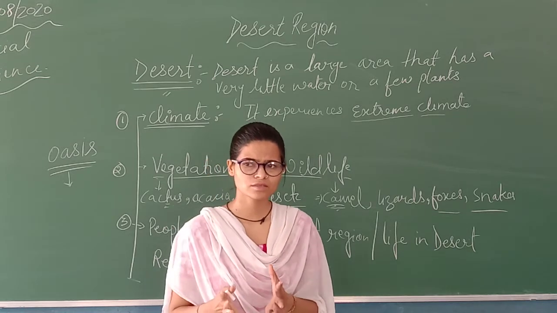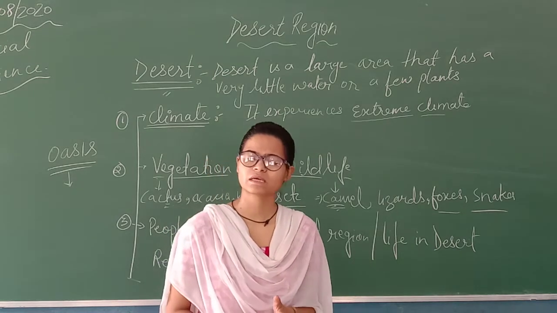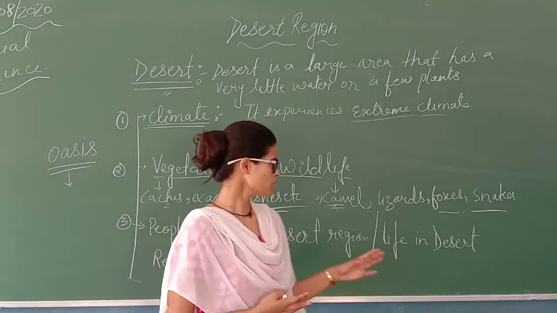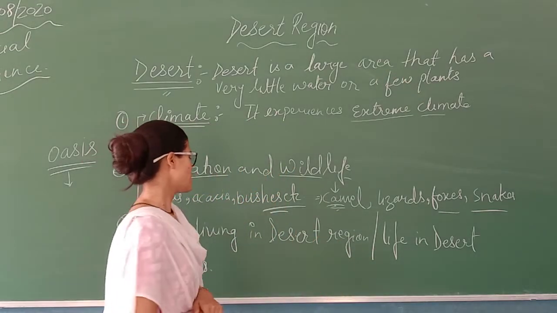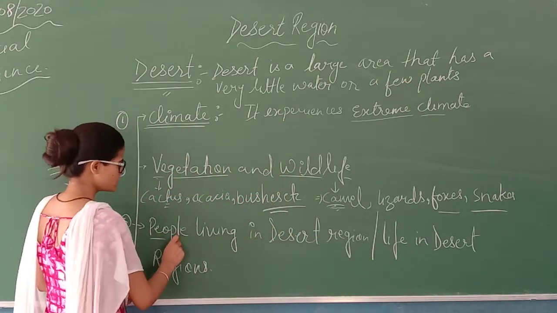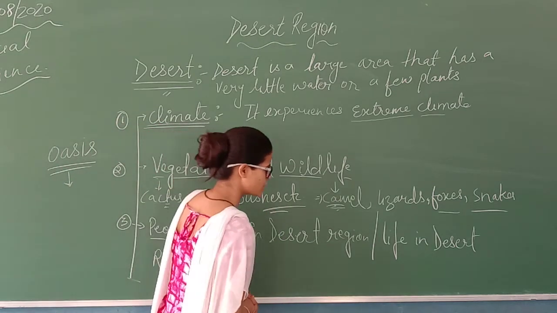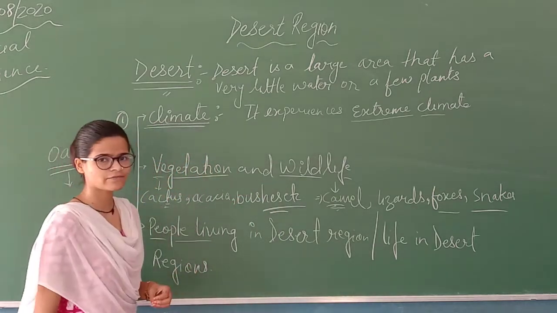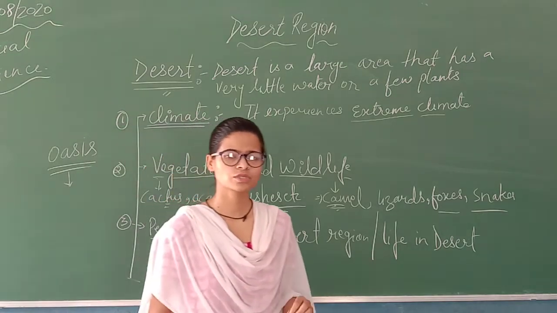So these are the wildlife, or you can say these are the animals which are found in desert area.